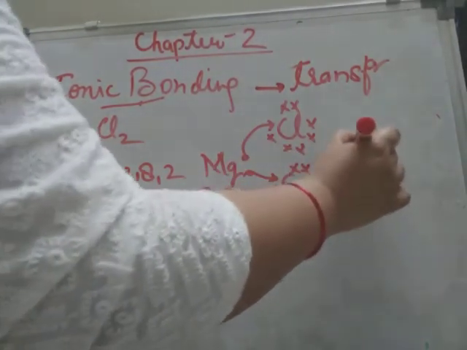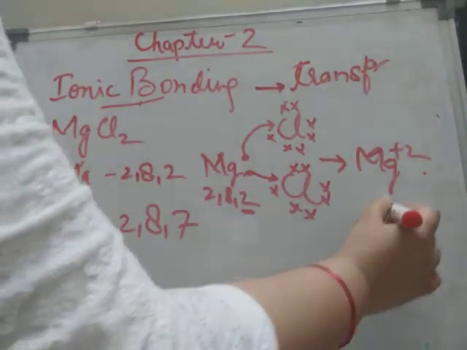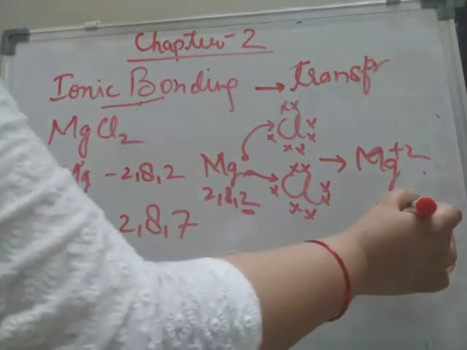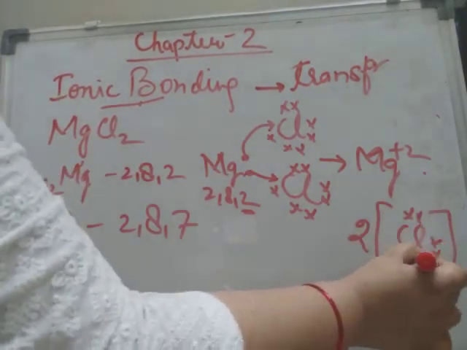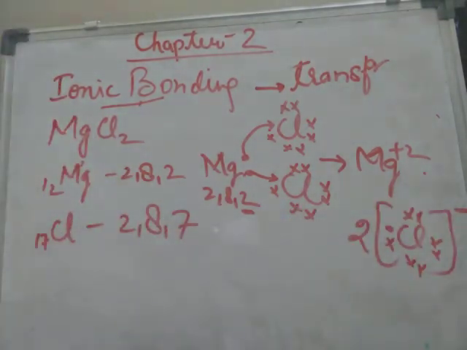Now Mg will acquire a +2 charge, and 2 chloride ions will be formed, each with 8 electrons, having a negative charge. This is how ionic bonds are formed.